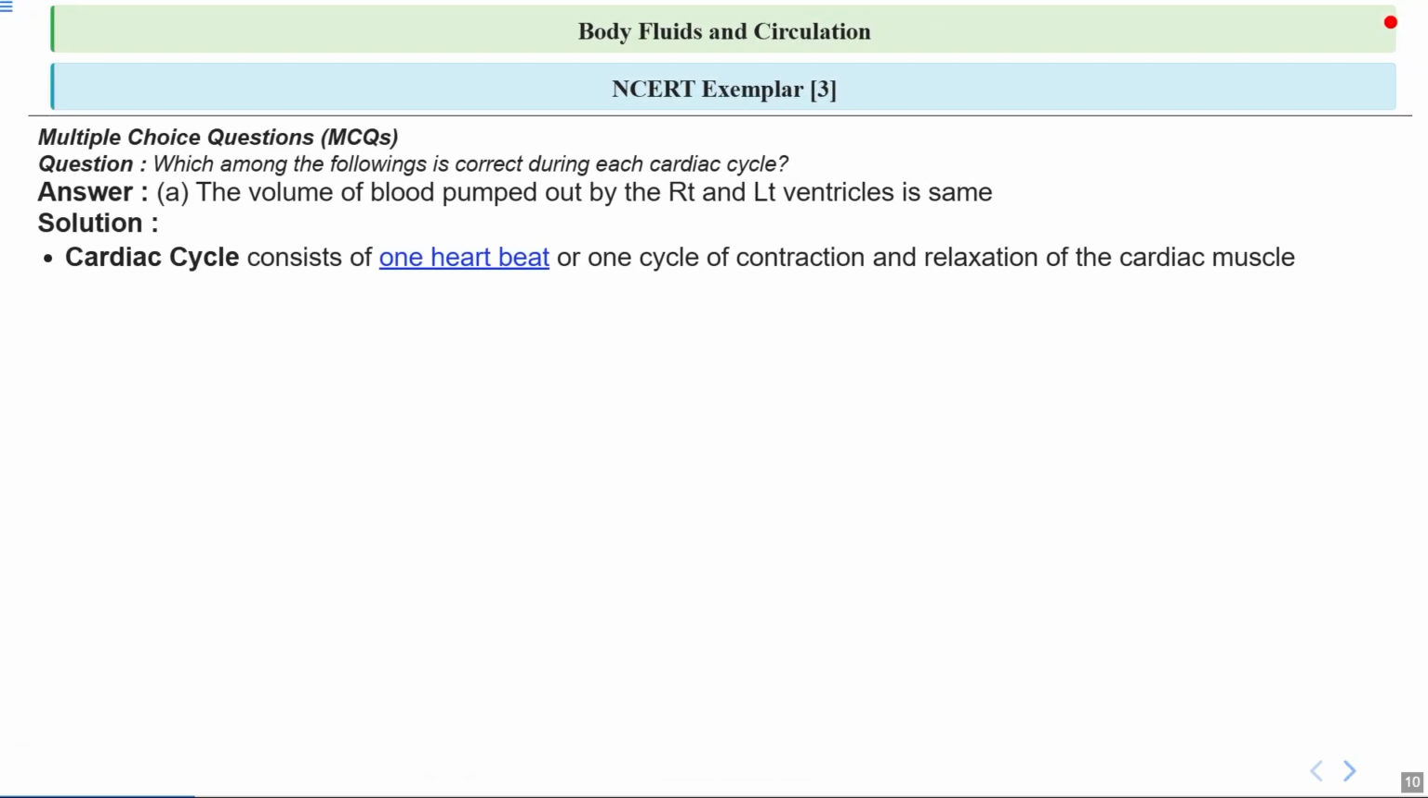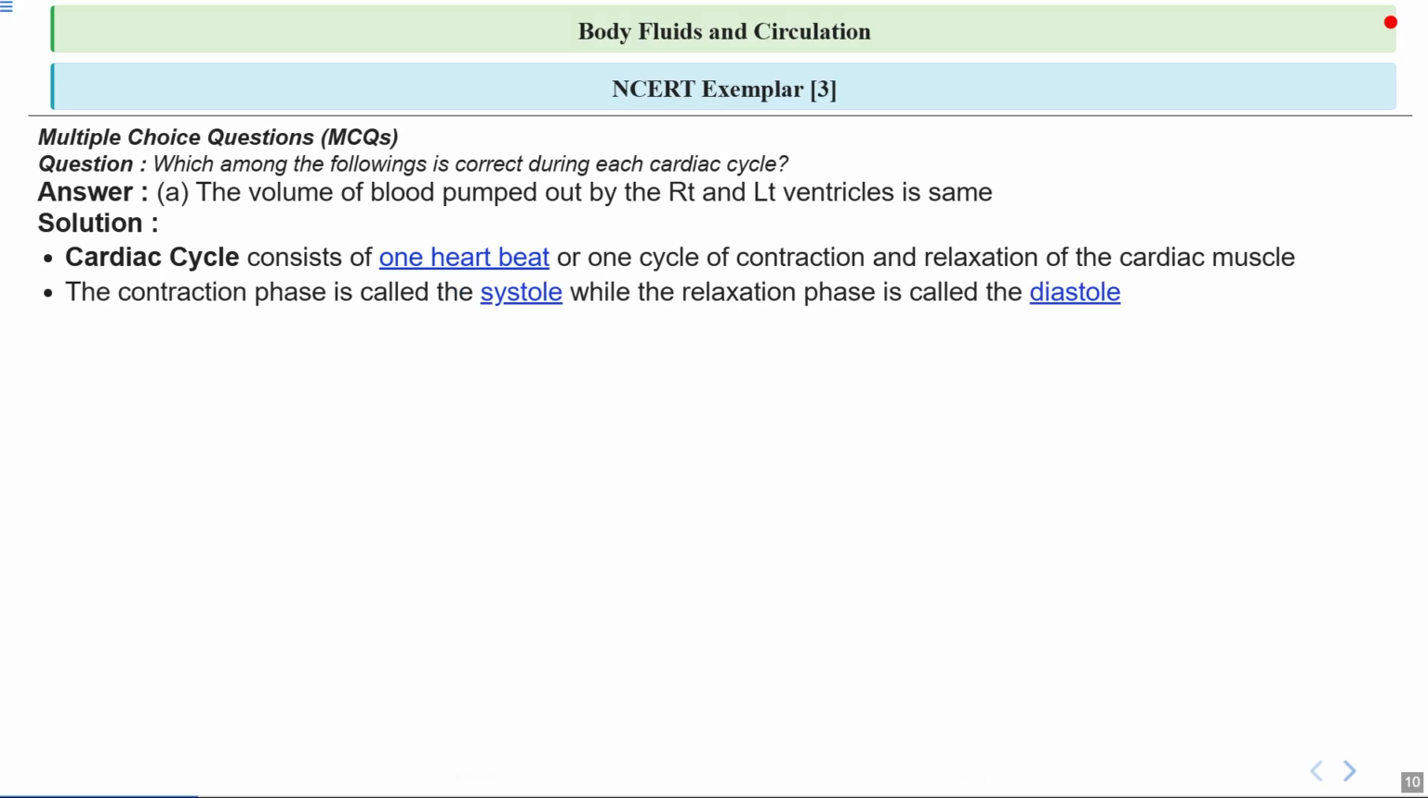So, if we talk about the cardiac cycle, think of it as one complete heartbeat, which includes both the contraction as well as the relaxation of the heart muscle. It's like the pump that goes through a full squeeze and release to keep blood moving throughout the body.